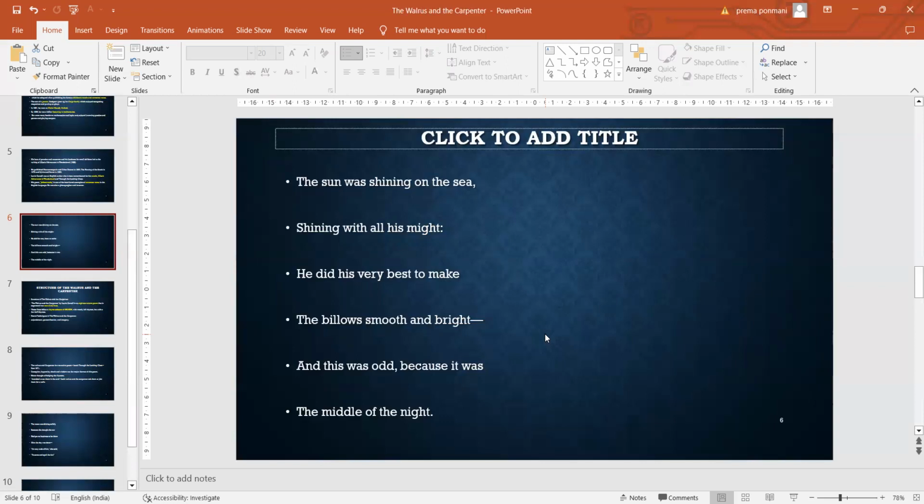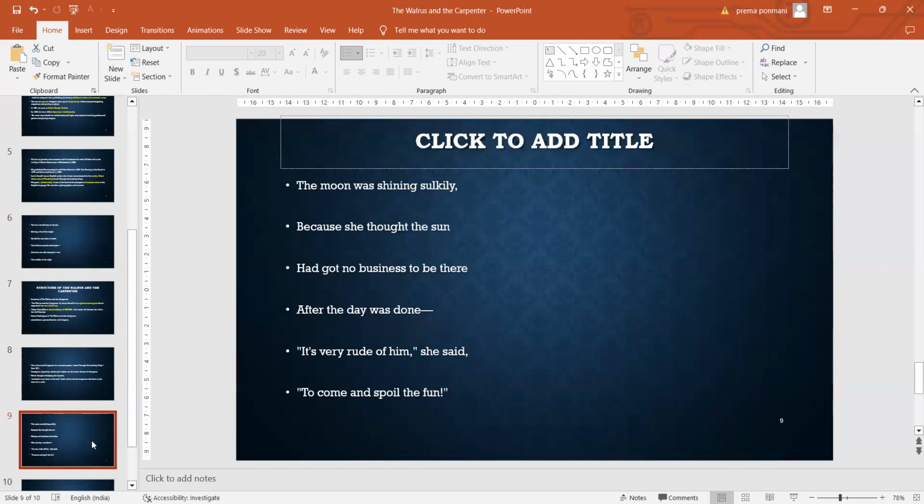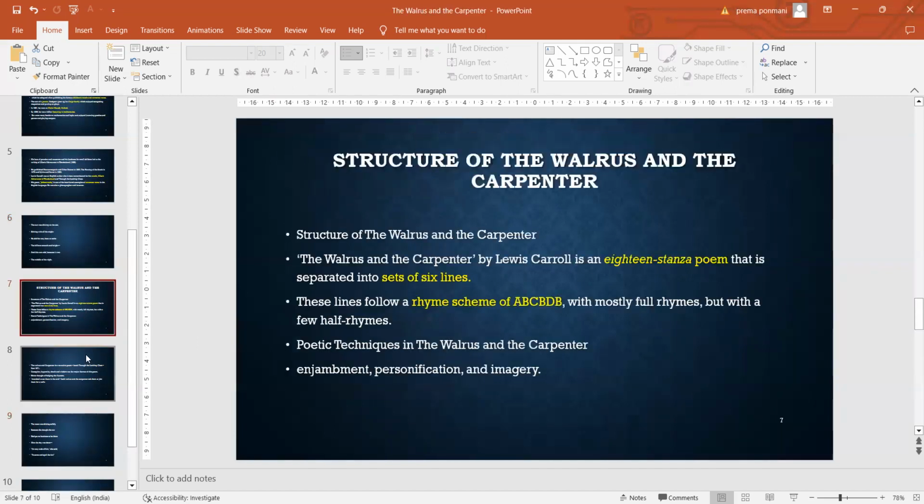He did his very best to make the billows smooth and bright. So still the sun is working on. And this was odd, something different during that midnight time, because it's a time for the moon to shine, but instead the sun was shining very brightly.